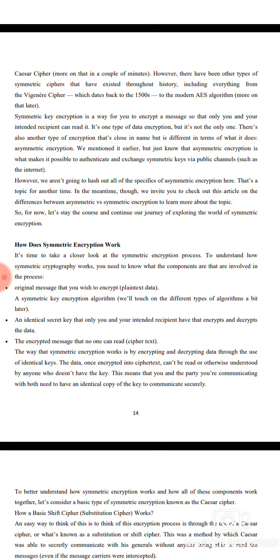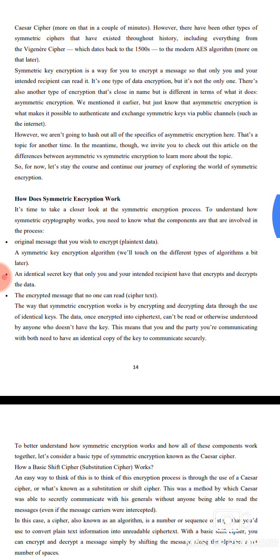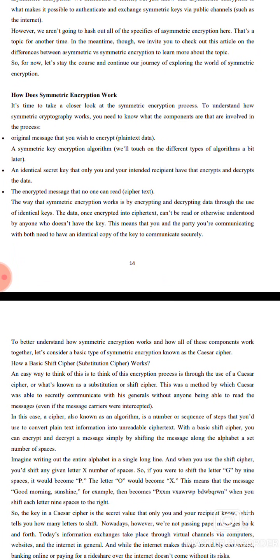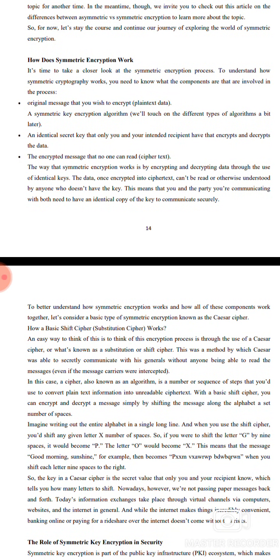Symmetric key encryption is a way to encrypt a message so that only the intended recipient can read it. We mentioned here that with symmetric encryption it is possible to authenticate and exchange the symmetric keys over public channels. How does symmetric encryption work? You take the original message you wish to encrypt and apply the symmetric key encryption algorithm. The identical secret key is shared with the intended recipient to encrypt and decrypt the data. The result is an encrypted message that no one can read as ciphertext.